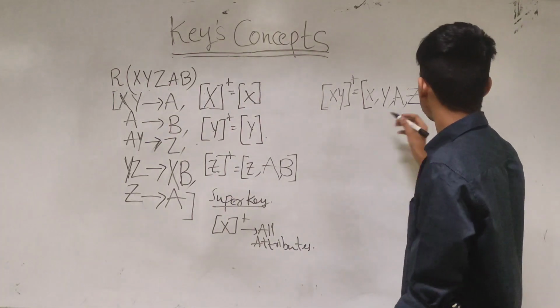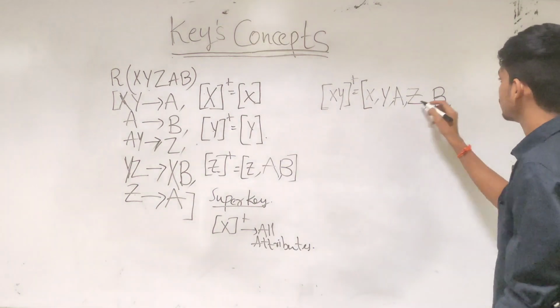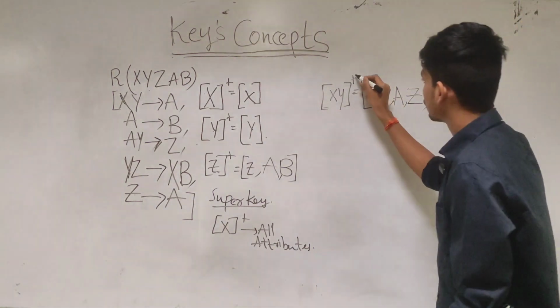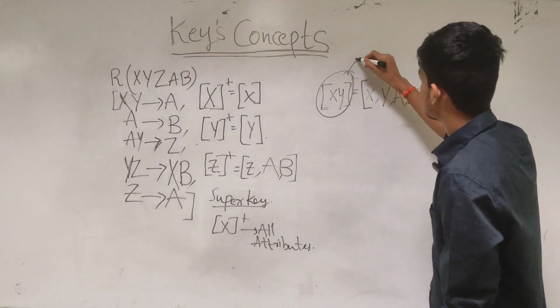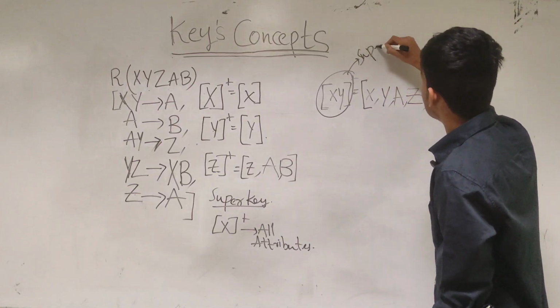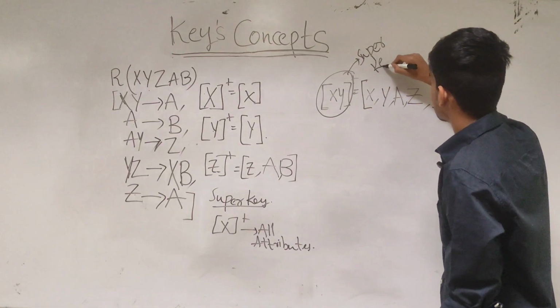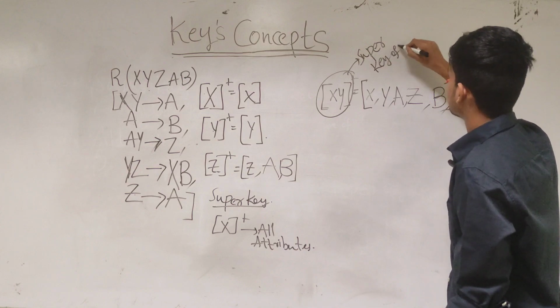Now which attribute is remaining? I got all attributes now: X, Y, Z, A, B. So this XY is a super key of R.